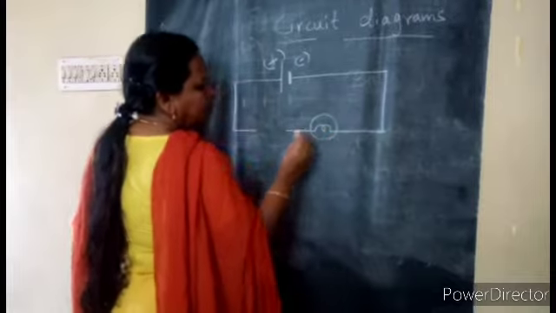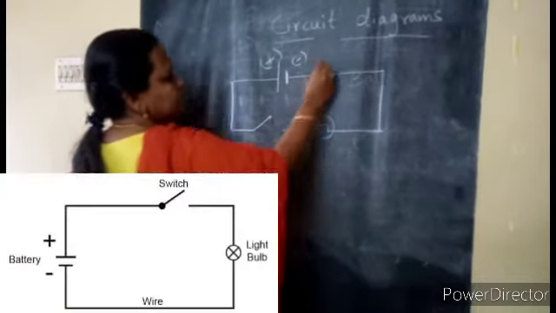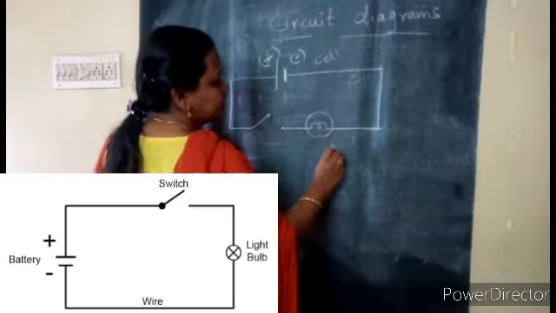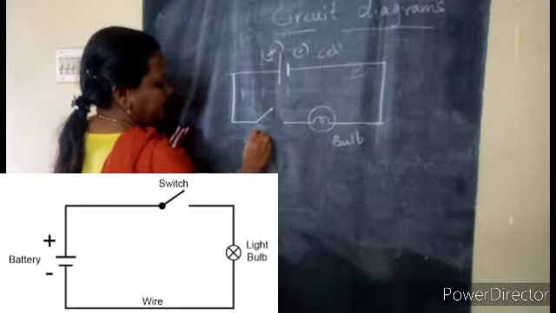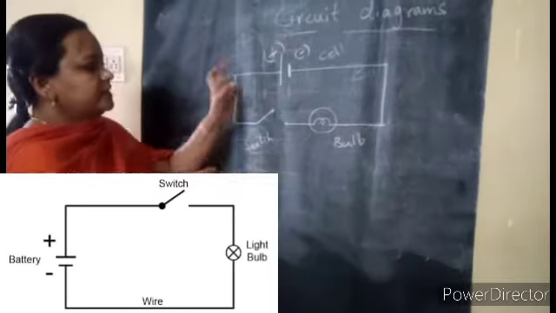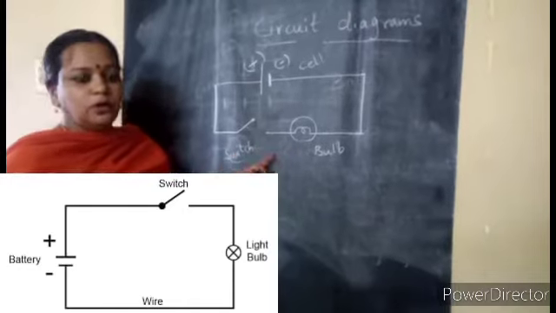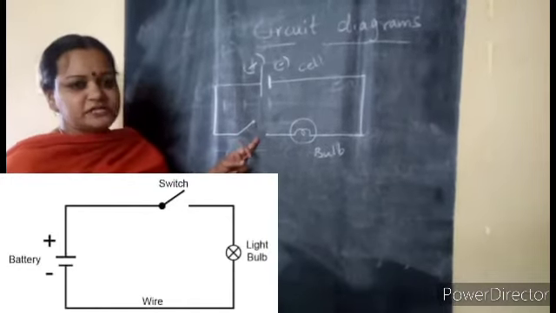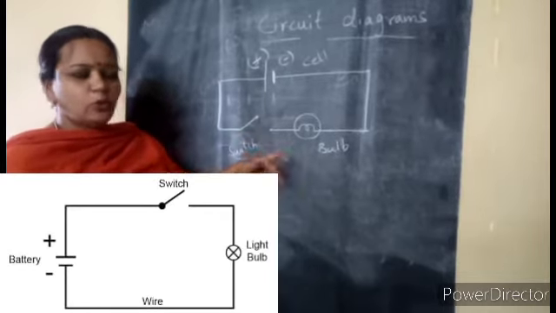This is the bulb. Now, what is this? This is the cell, this is the bulb, and this is the switch. Now in this circuit, will the bulb glow, children? What type of switch is there? Here we have drawn it, so this is showing whether the circuit is open or closed.